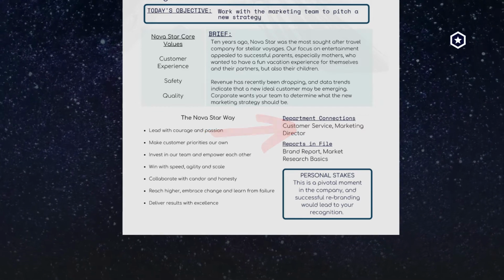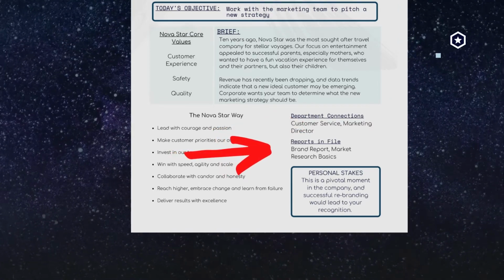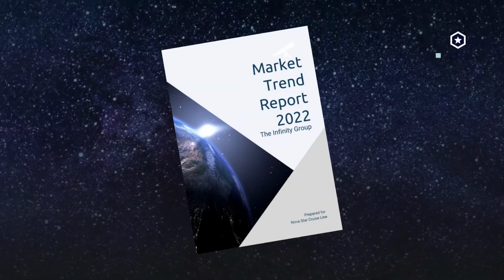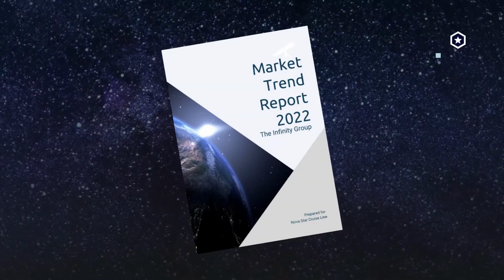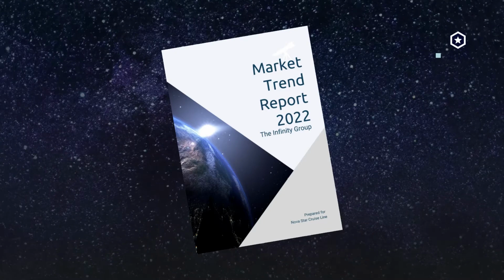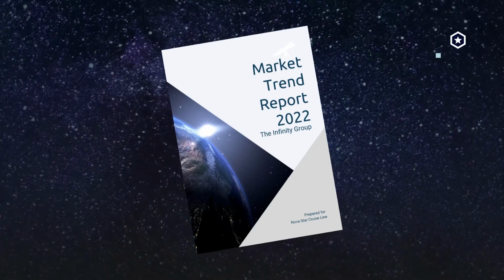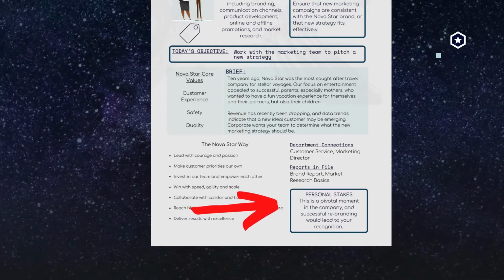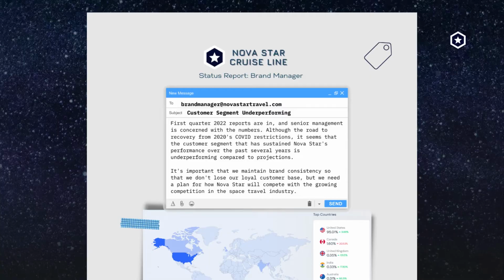There's also an overview of the reports in your file. These reports will be linked electronically or provided in your printed materials. They hold the big picture information important to your decision-making process. Finally, this page offers you a personal motivation for your role to succeed.